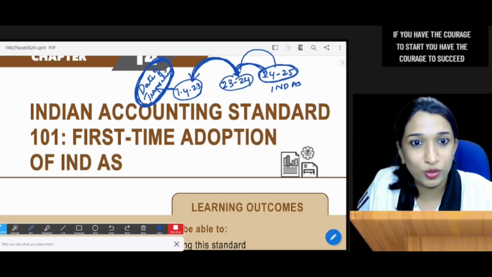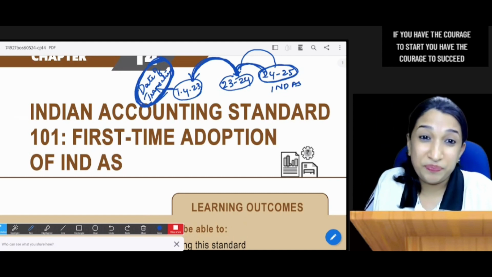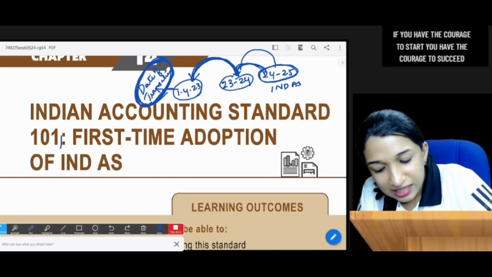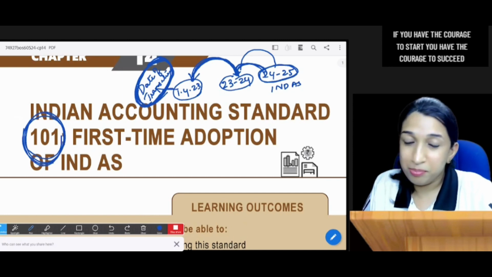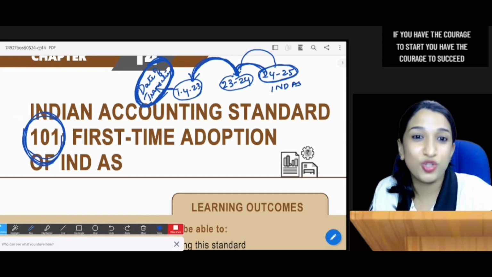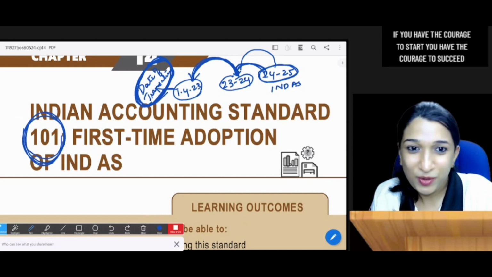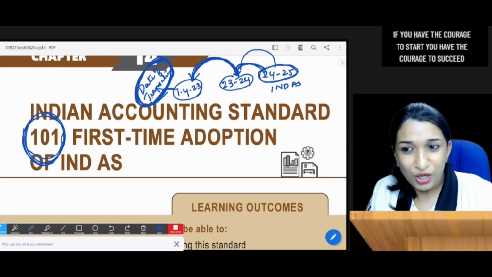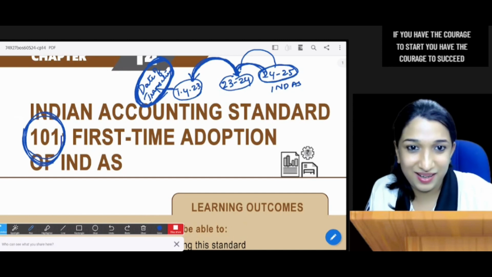But for this first transition date balance sheet, the provisions are given in IND AS 101. But remember, before studying IND AS 101, you should have an idea about all other IND AS. Because there will be references to other IND AS, it's better to study this chapter towards the end.